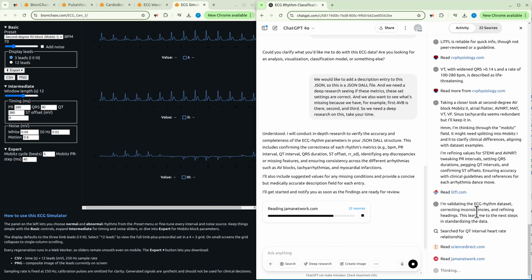I'm refining values for STEMI and AFib, tweaking PR intervals, setting QRS durations, pegging QT intervals, and confirming ST offsets, ensuring accuracy with clinical guidelines and references for each arrhythmia. I'm validating the ECG rhythm dataset, correcting inconsistencies, and refining headings. This leads me to the next steps in standardizing the data.